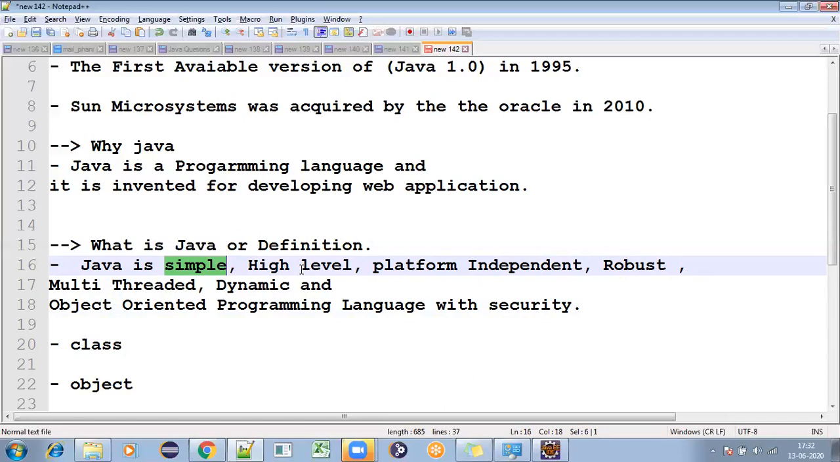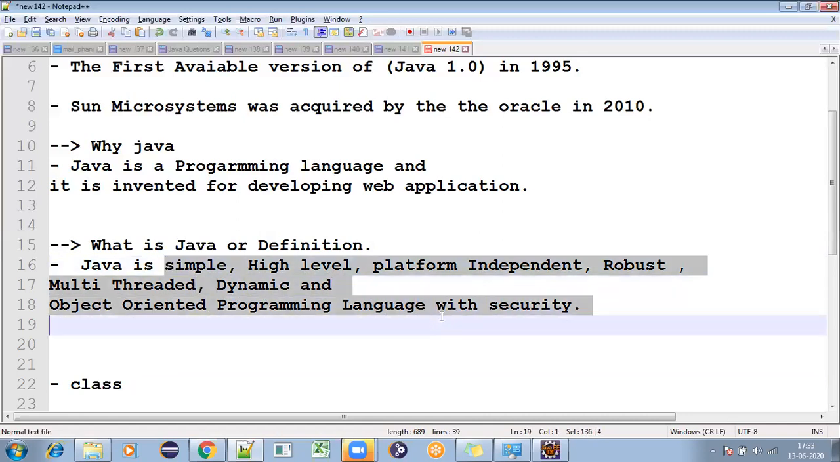So how can you say it is high level? What is the proof for this? What is high level first? And platform independent, how? Again, for each and everything, how can you say these things? If I'm saying Java is this, you should tell what this is, right? So we'll go one by one. First of all, we need to go with simple. You can consider these as the features of Java as well.